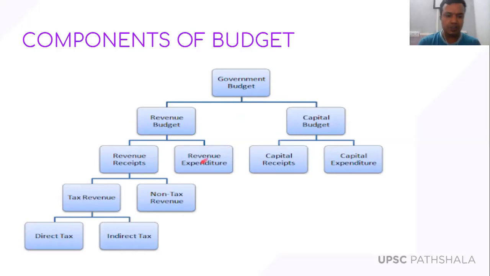Revenue receipts means from where the government is going to receive the money. It is the incoming aspect of the government budget. In simple terms, the government budget has two components: incoming money and outgoing money. In incoming money, from which sources the government is going to receive the money, that is called revenue receipts. Revenue receipts are divided into two types, tax revenues and non-tax revenues. I'm going to discuss tax revenues in detail today.